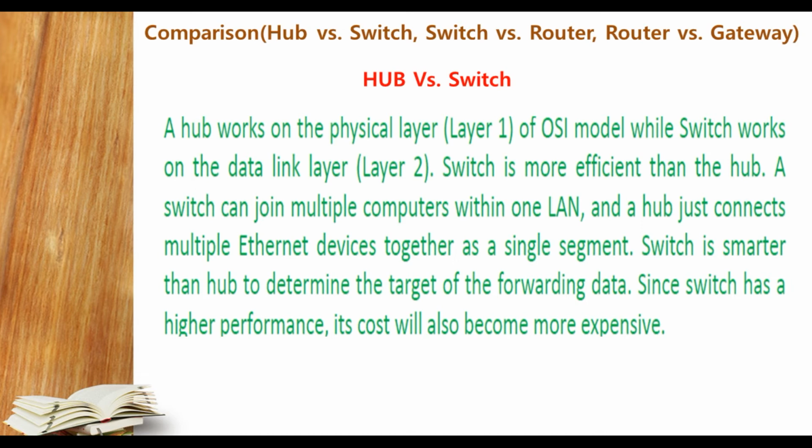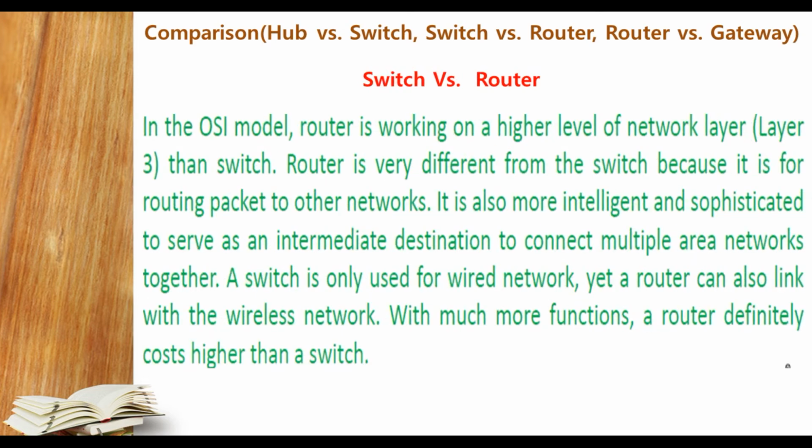A switch is more efficient than a hub. Yes, we know the work of a switch by its intelligence. A switch can join multiple computers in one LAN, while a hub just connects multiple Ethernet devices together in a network segment. A switch is smarter than a hub, as it determines the target of the forwarded data. Since the switch has higher performance, its cost is also more expensive.